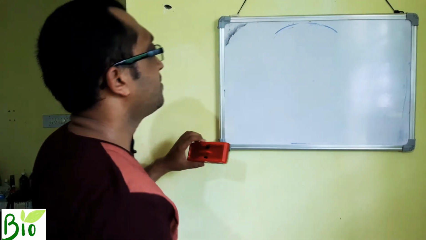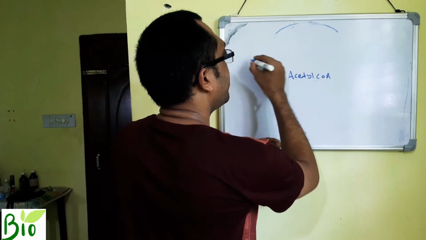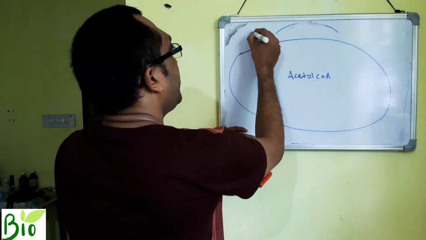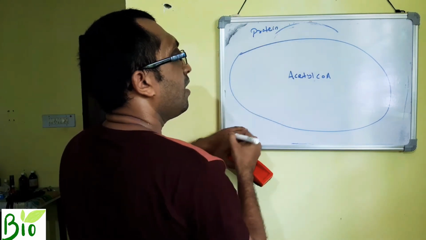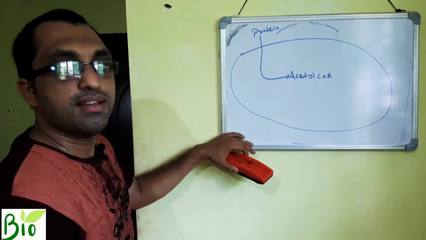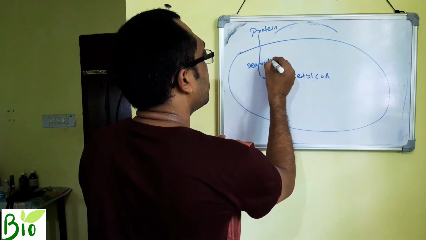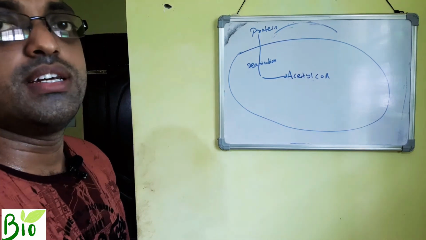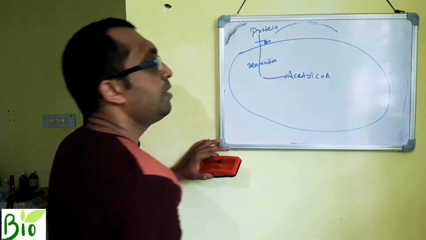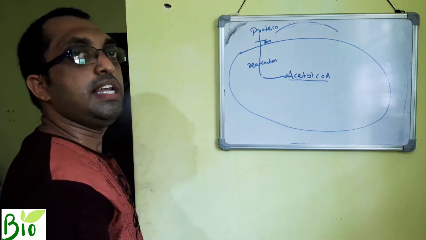So what happens, students? Acetyl coenzyme A is present inside where? Mitochondria. Your protein enters into mitochondria and converts into acetyl coenzyme A. This process is called deamination. You might have known protein degrades into amino acids, and amino acids can enter into mitochondria and convert into acetyl coenzyme A. This process is called deamination.